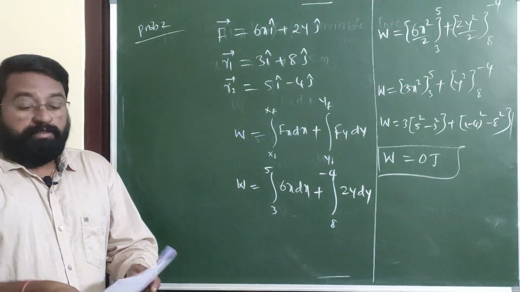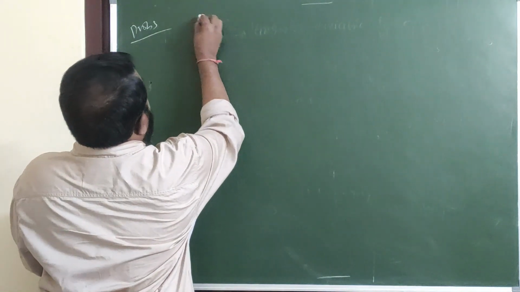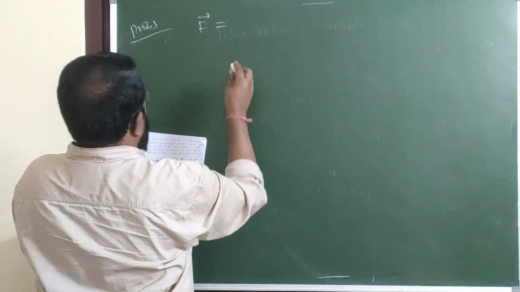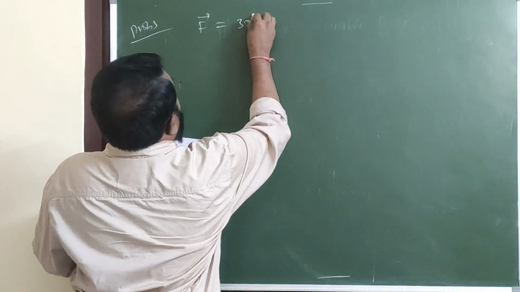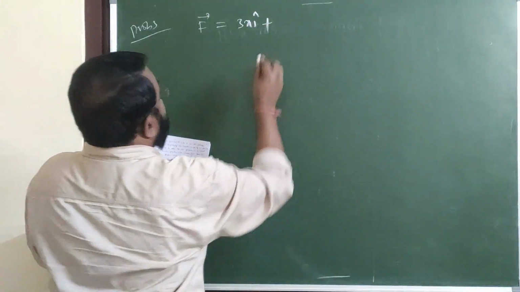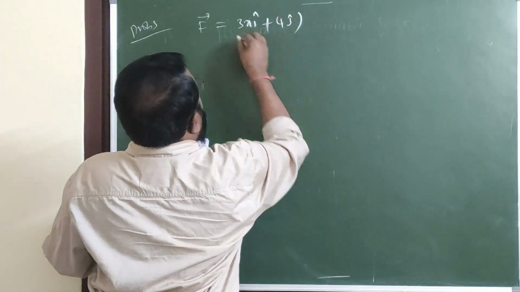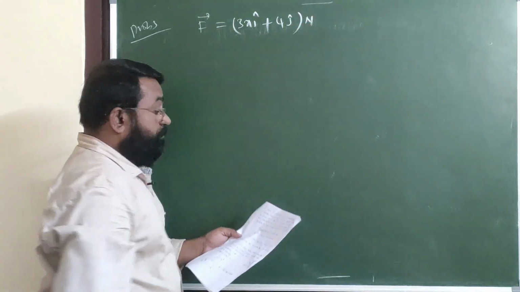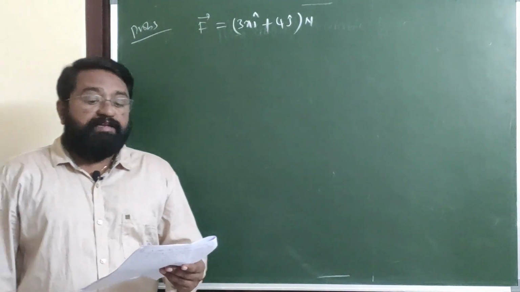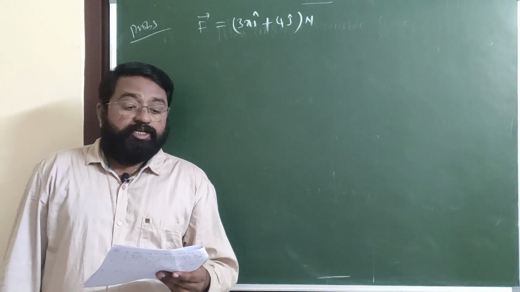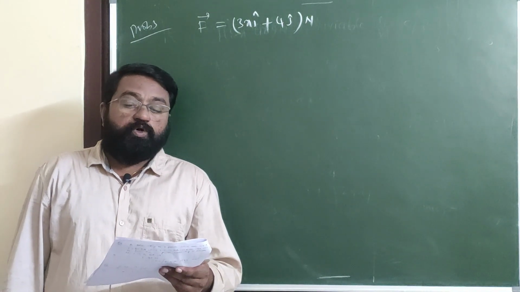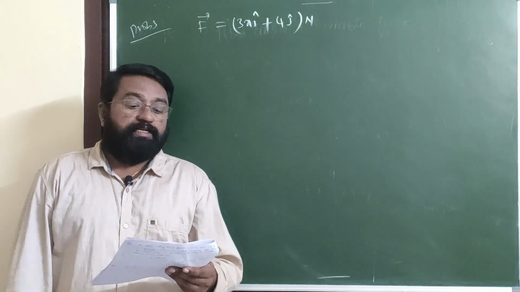See, F bar is equal to 3x i cap plus 4j cap newtons, with x in meters, acts on a particle, changing only the kinetic energy of the particle.